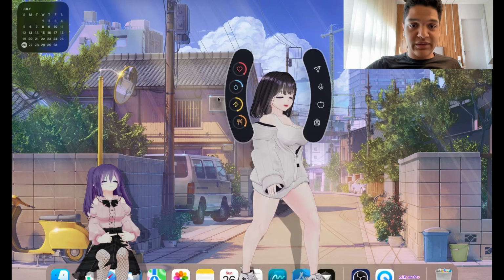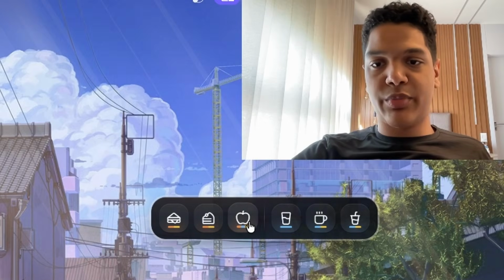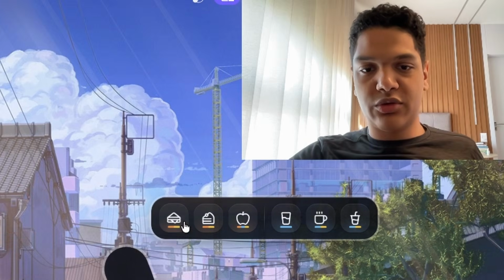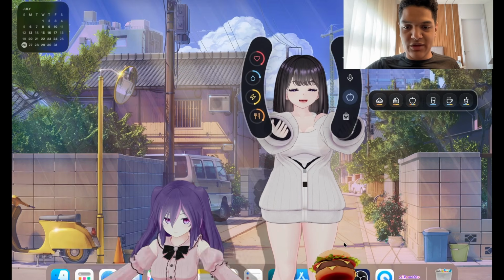As for the thirst, energy, and hunger, they have consumables. So you have a sandwich, cake, apple, and drinks as well. So you can pick one and you can give it to her.